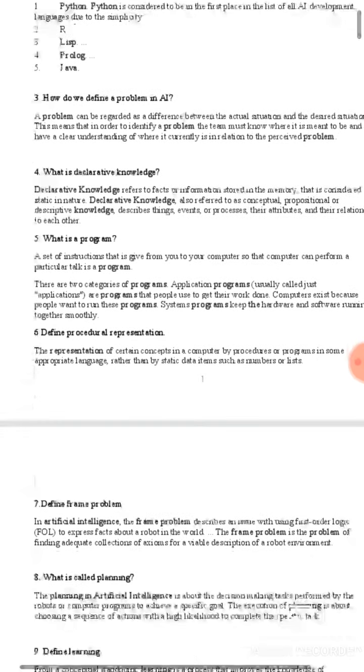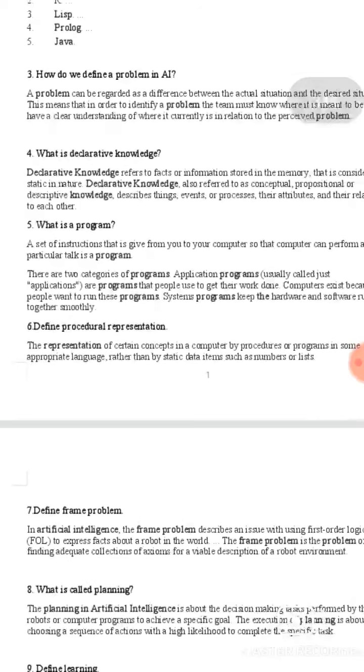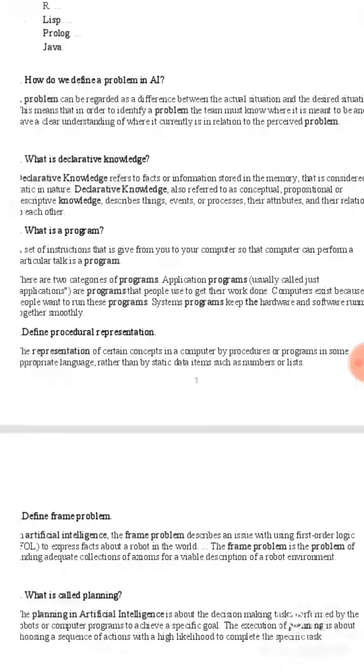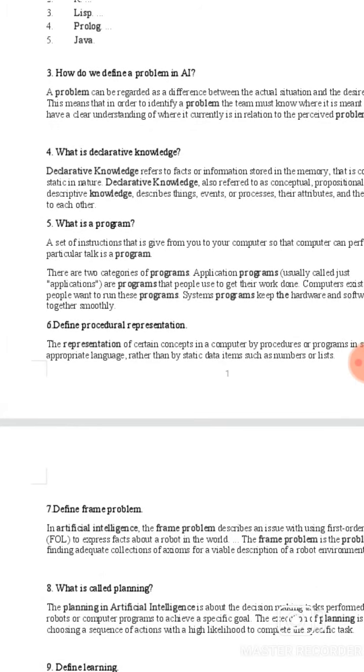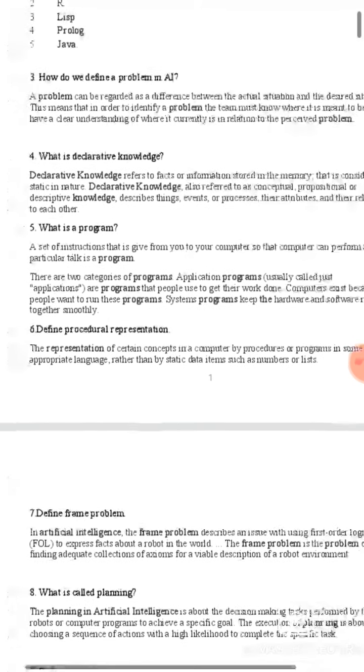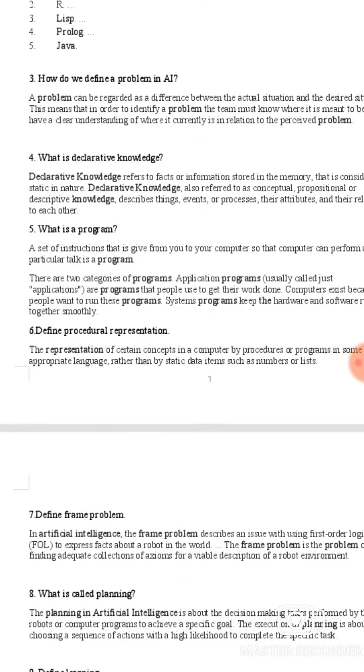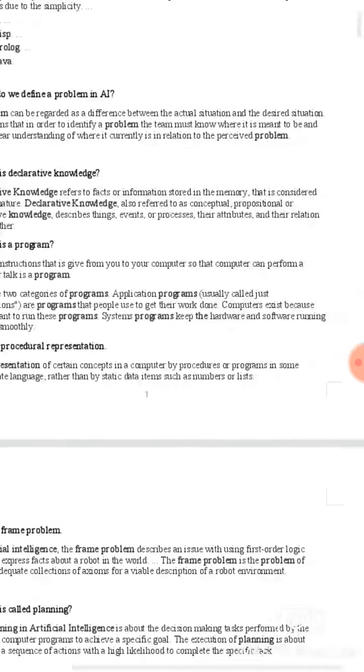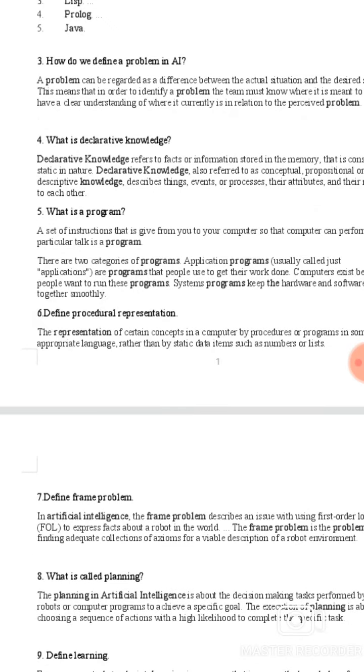What is a program? A set of instructions that is given from you to your computer so that the computer can perform a particular task. There are two categories of programs: application programs, usually called just applications, or programs that people use to get their work done. Computers exist because people want to run these programs. System programs keep the hardware and software running together smoothly.